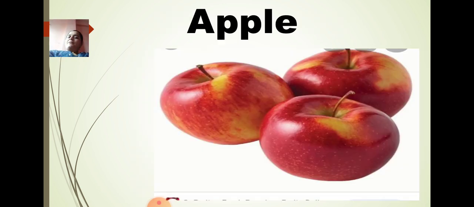Then comes apple. Apples are also more available during winter season. We have a proverb here: an apple a day keeps the doctor away. If you eat an apple every day, it keeps you fit and healthy.